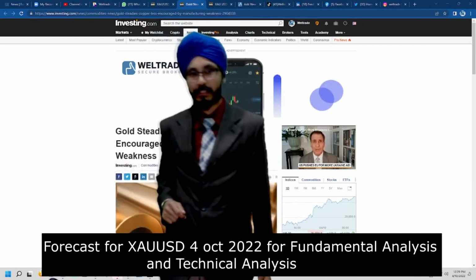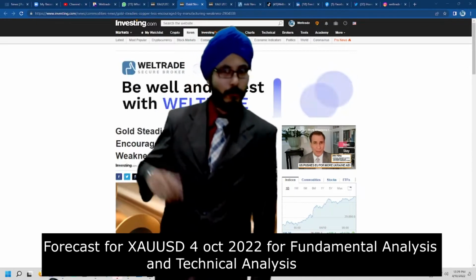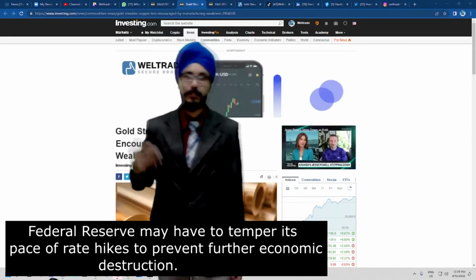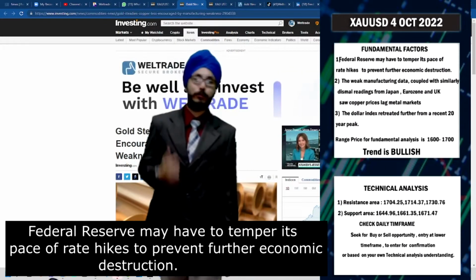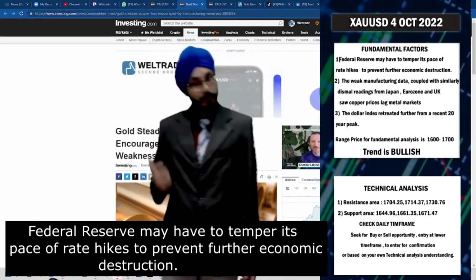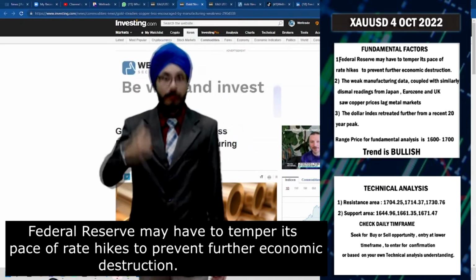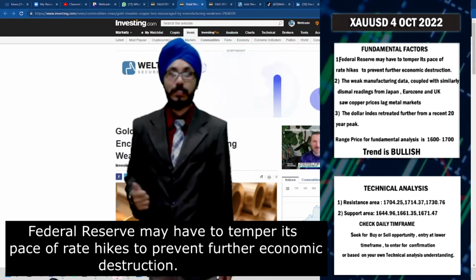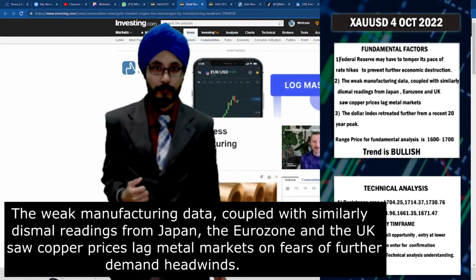Today I'm going to focus on the gold trend based on fundamental analysis and also technical analysis. Moving forward, firstly, as we can see, the Federal Reserve has hiked the interest rate for such a long time, keeping the interest rate up to 3.2% currently. We are watching whether the hike of the interest rate will happen. As we can also see, this is the highest hike that can ever be done. There is an economic recession happening in the US currently.